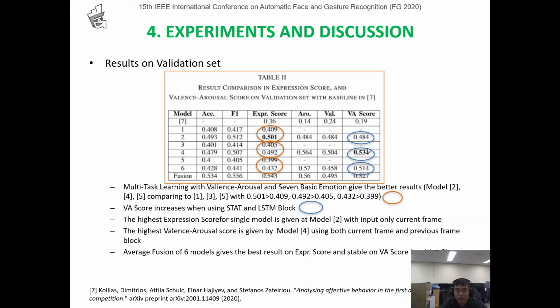And fusion of all 6 models achieves the best average score of 0.54, and VA score of 0.527, lower than model 4 here.